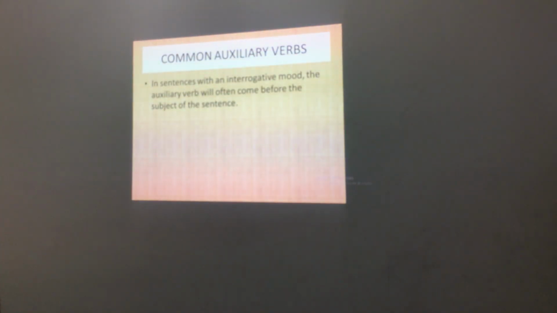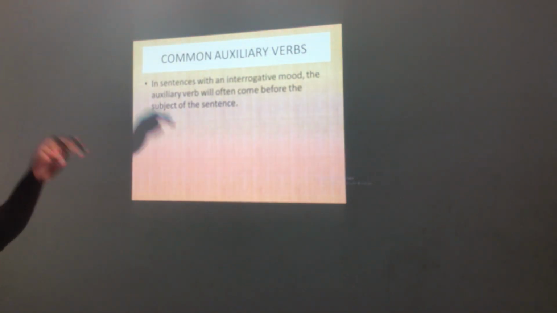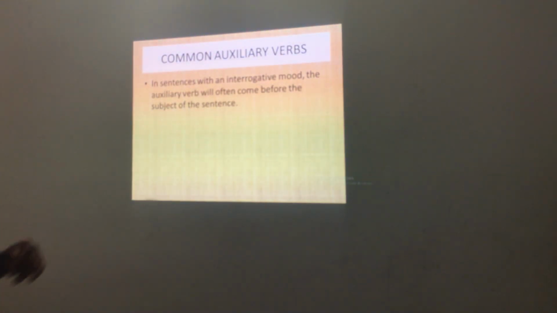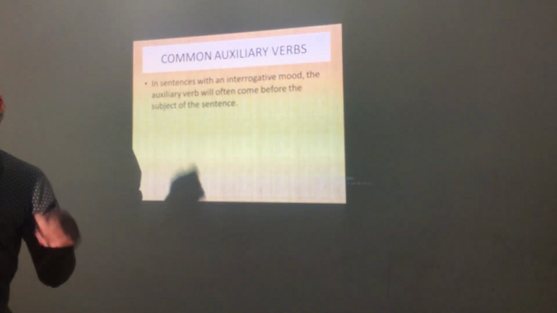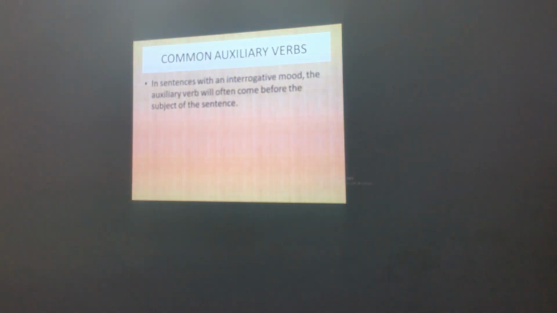These are the common auxiliary verbs. In sentences with an interrogative mood, the auxiliary verb will often come before the subject of the sentence. The auxiliary verb often comes before the subject of the sentence.